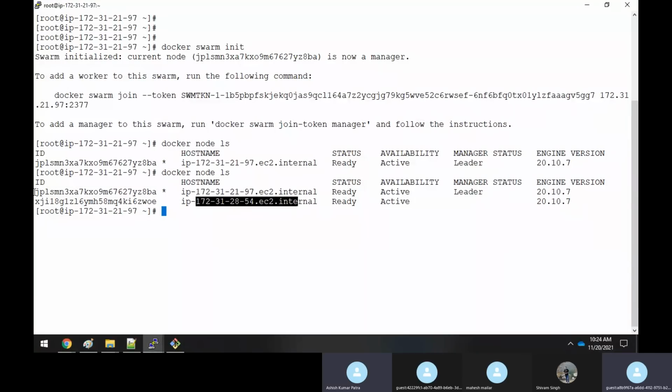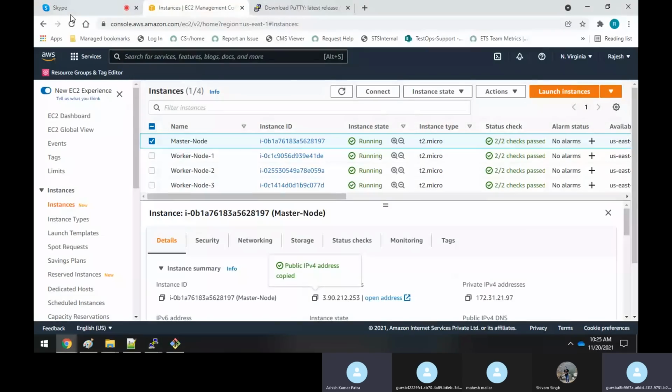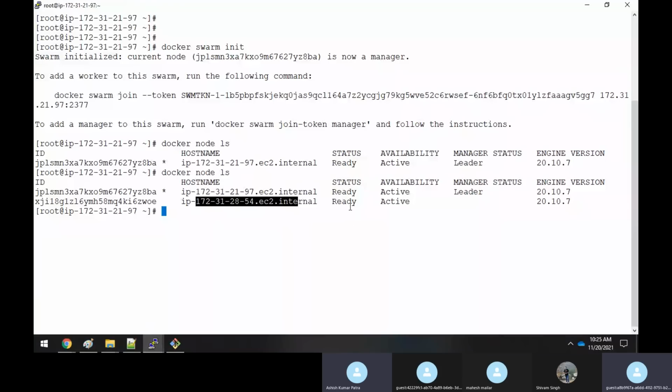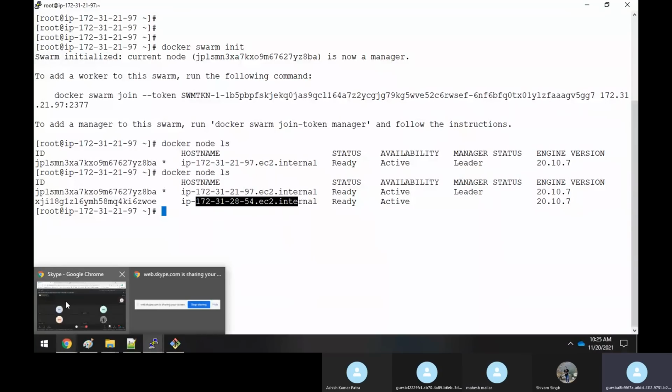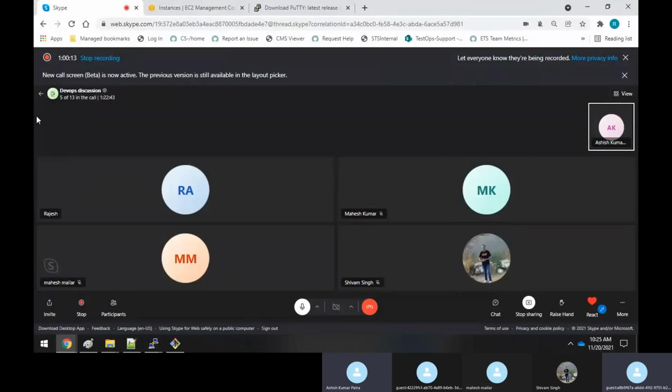Sir, I think there is lag, or is it with me? Someone else please confirm. What lag? I'm seeing the window with 21.97. Okay, this one. What about others? Are you able to see me shift from one node to another node? Yeah, we are able to see. Okay, there might be a network problem from your end. I'll rejoin. No problem.